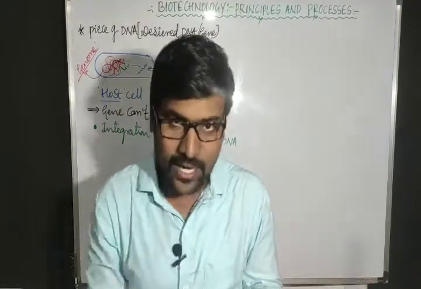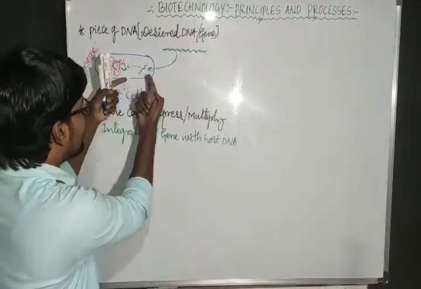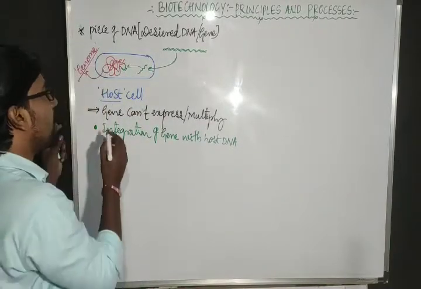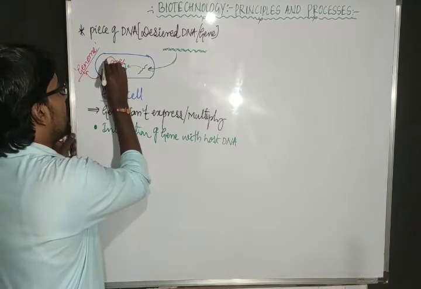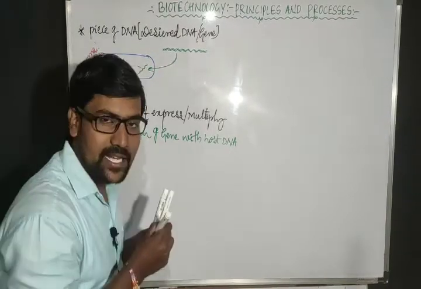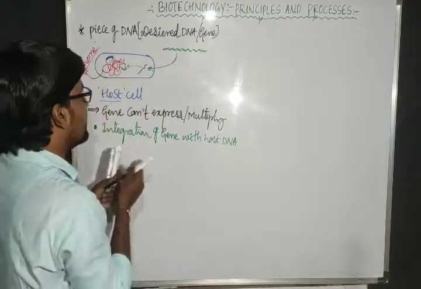Why? That question will arise. Why do we have to mix this gene with the host DNA? Because the host DNA has one particular region.